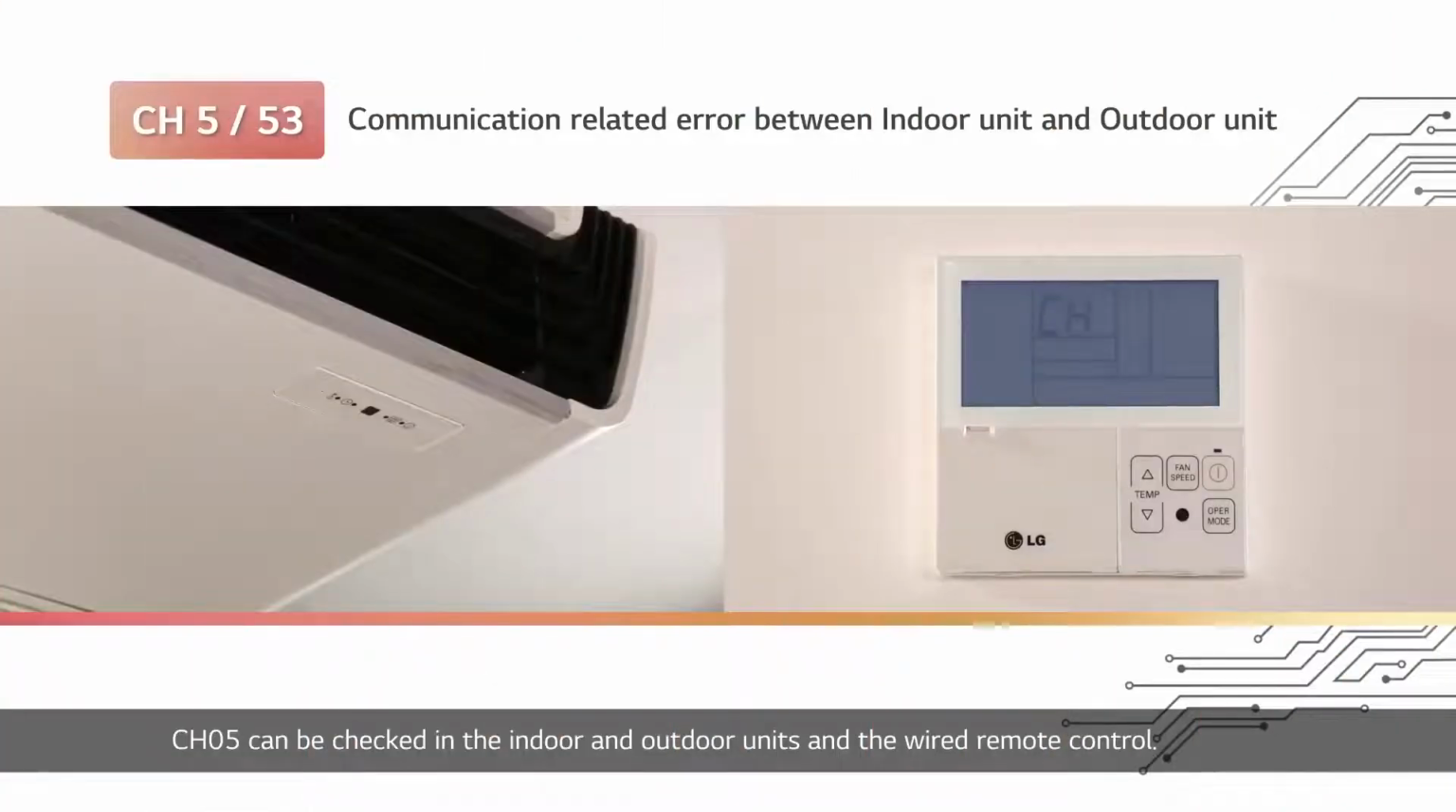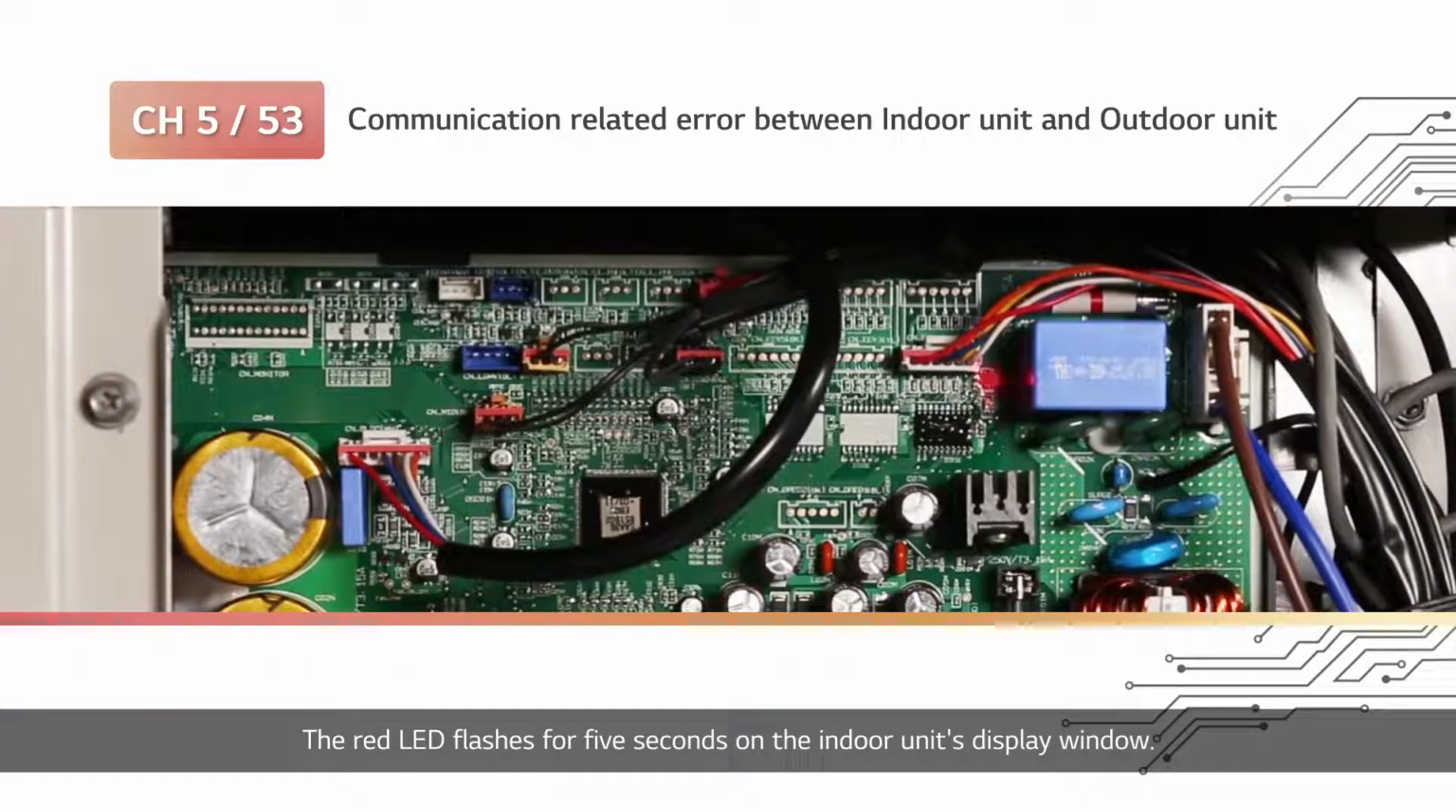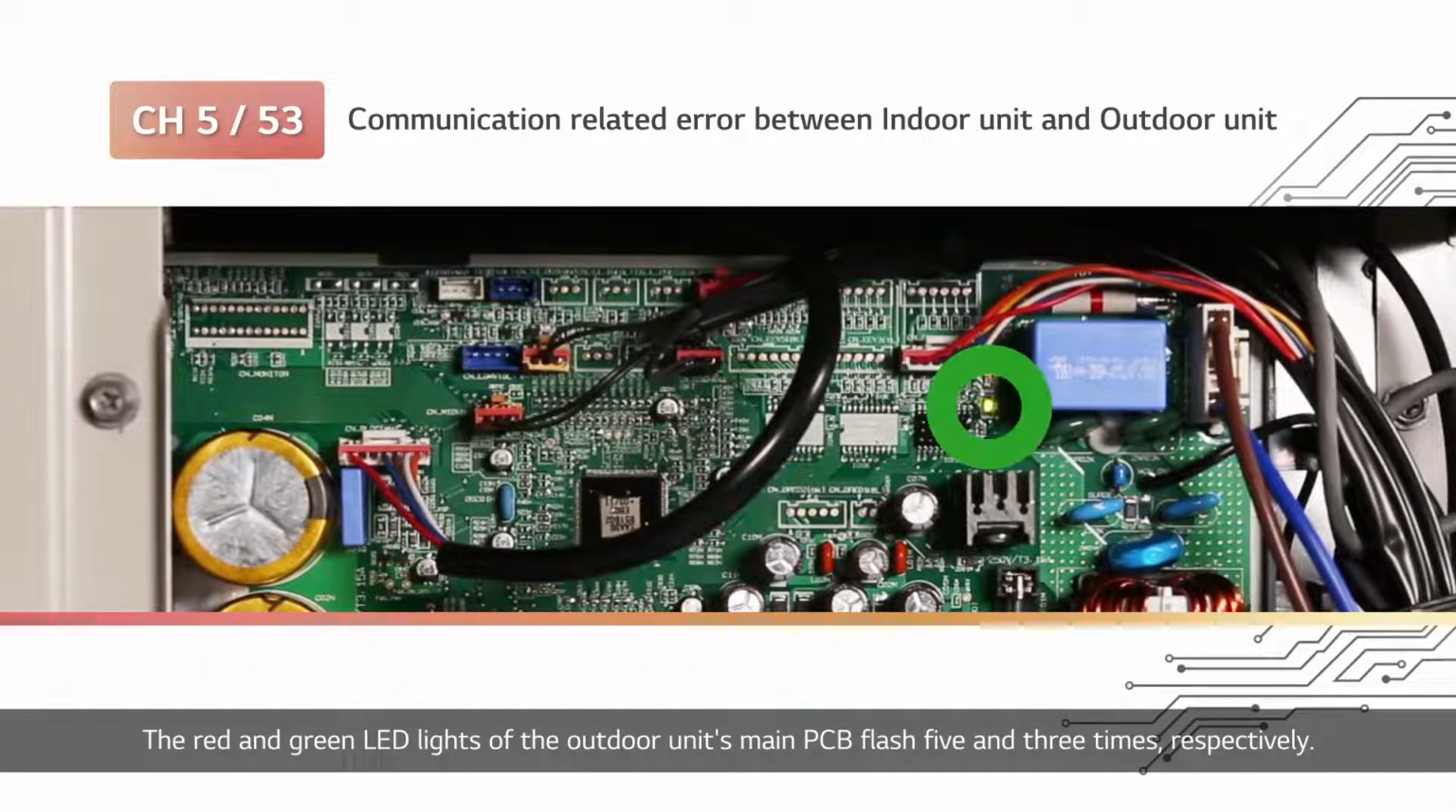Channel 5 can be checked in the indoor and outdoor units and the wired remote control. The remote control will display CH and 05 alternately. The red LED flashes for 5 seconds on the indoor unit's display window. The red and green LED lights of the outdoor unit's main PCB flash 5 and 3 times respectively.